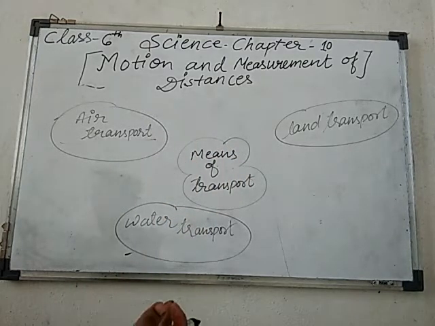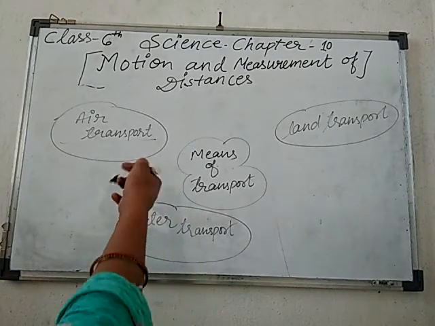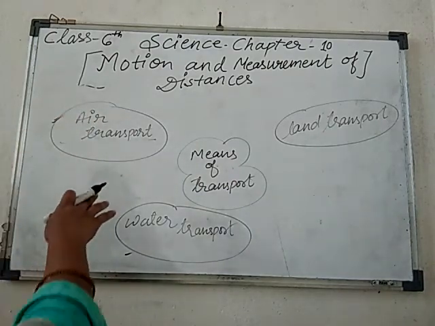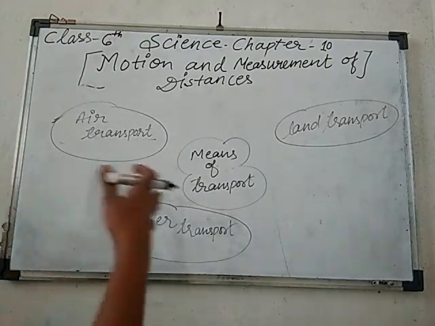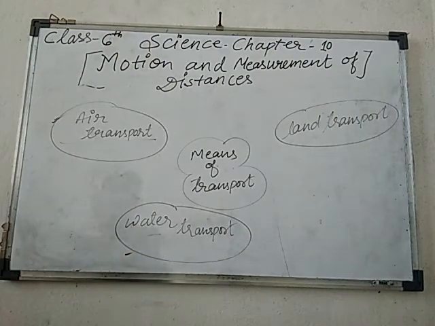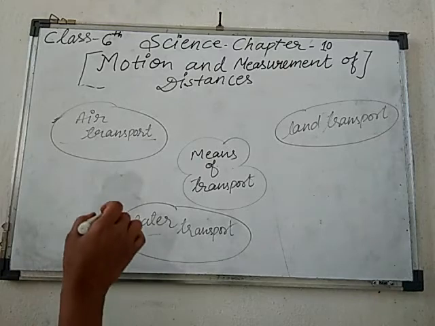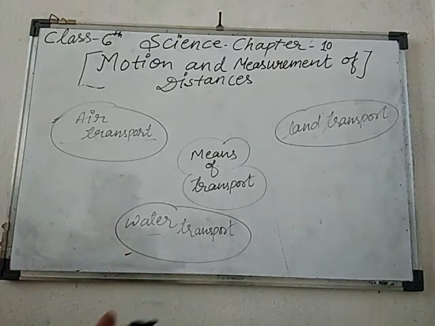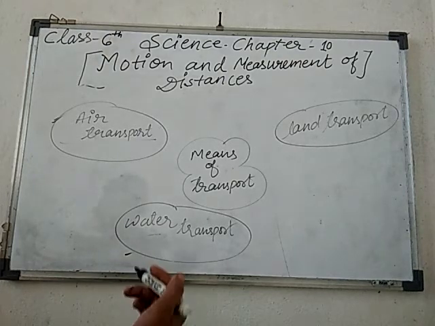Now if you don't have much time to travel from one place to another, which type of transport are you going to use? Of course air transport, because it doesn't take much time to reach from one place to another. And in coastal areas, people generally use water transport. They use the water route, okay. By boat they move from one place to another.